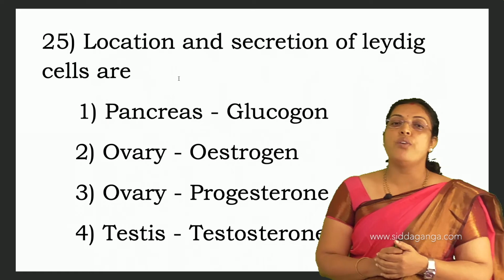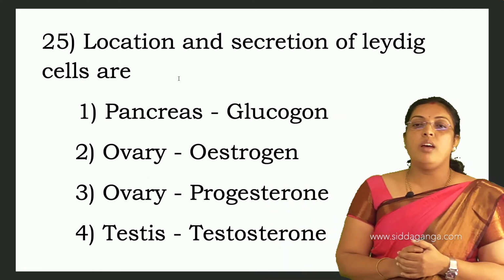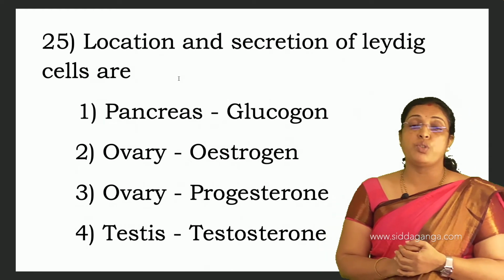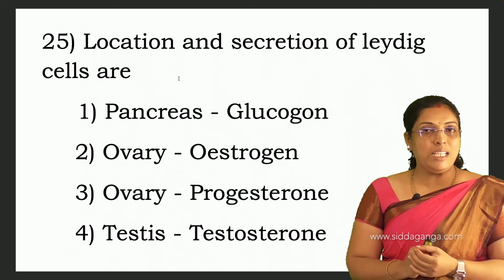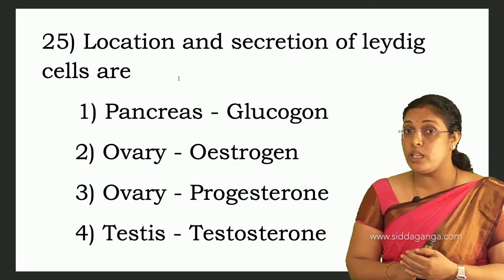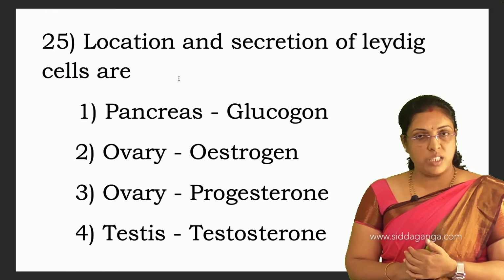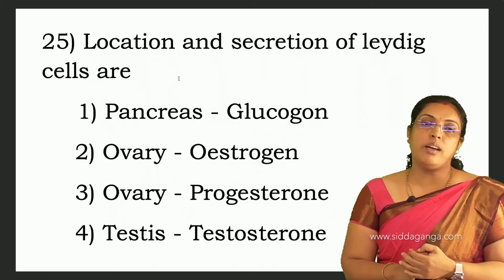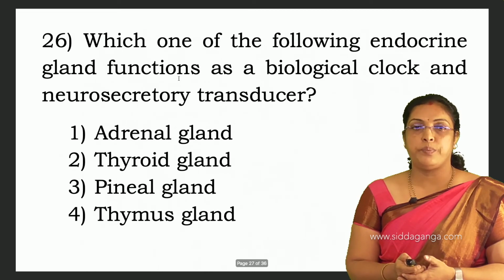Location and secretion of Leydig cells are: pancreas, glucagon; ovary, estrogen; ovary, progesterone; testes and testosterone. Yes, these Leydig cells are present between the seminiferous tubules in the testes, and they produce a hormone called testosterone. So for the 25th, 4th is the answer.